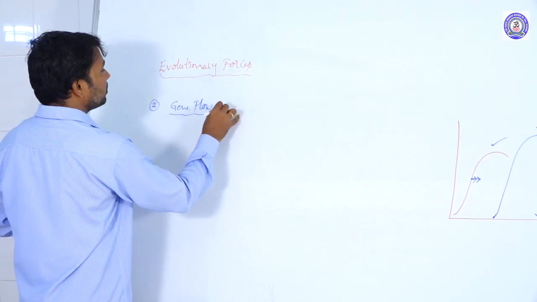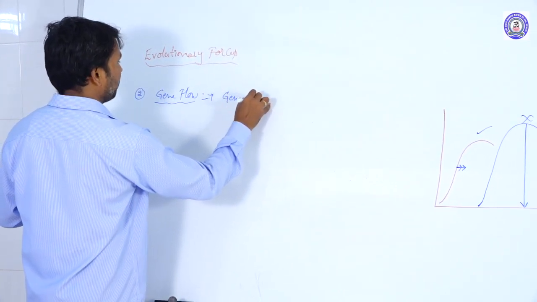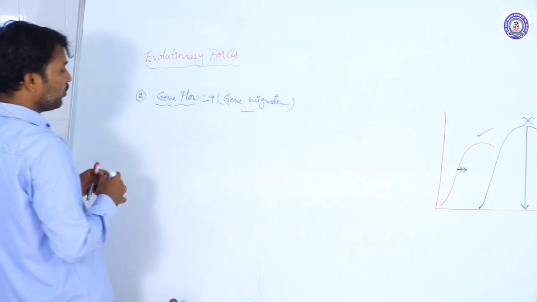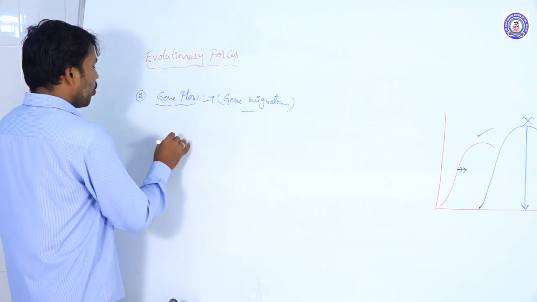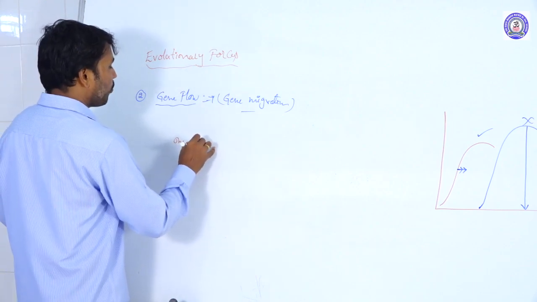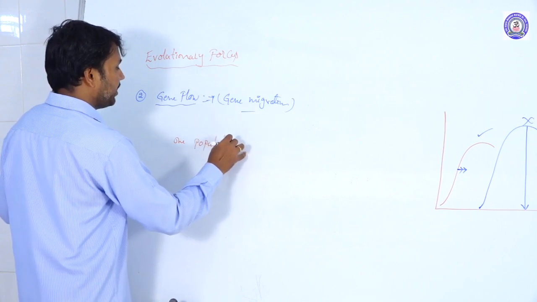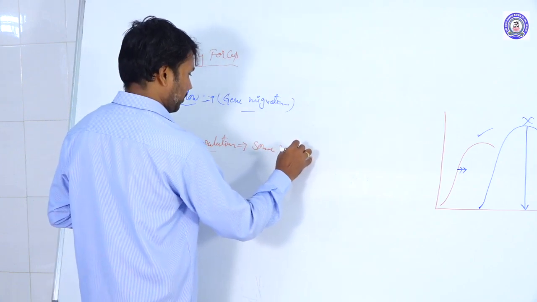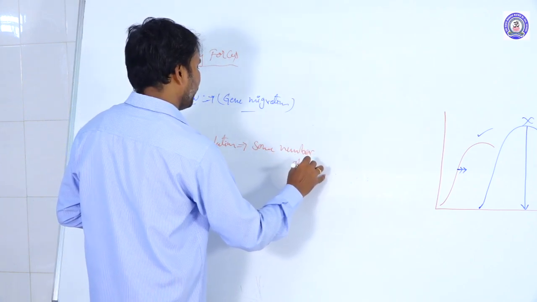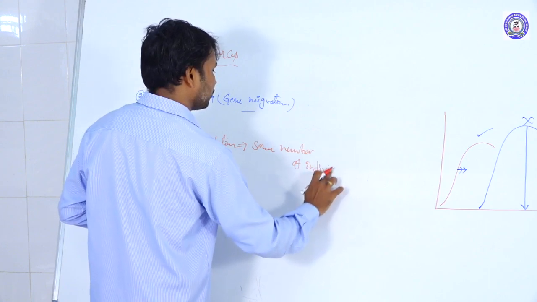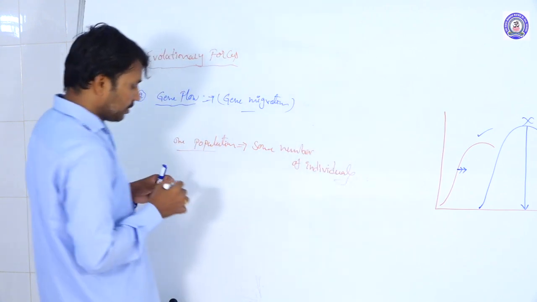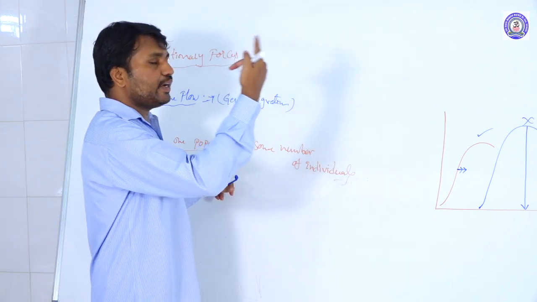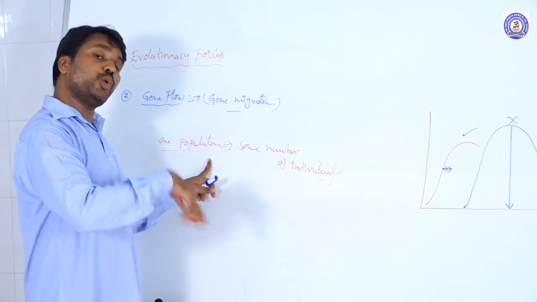So gene flow means gene migration here. For example, in one particular population, some number of individuals are separated from the population and migrate into a new area or a new population.